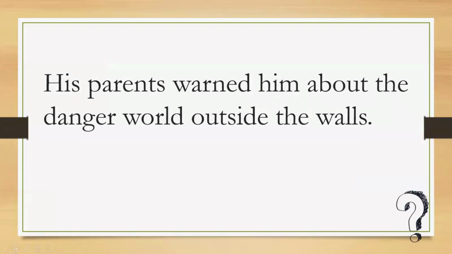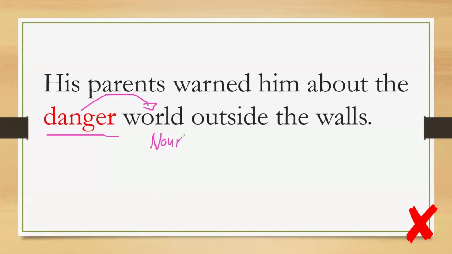Now, let's try another one. His parents warned him about the danger world outside the walls. What word makes the sentence wrong? The word danger. Now, the word danger here is used as an adjective, modifying the word world. So this is your noun, and this is another noun. So that's why this is wrong.